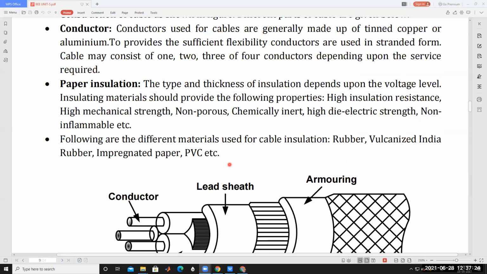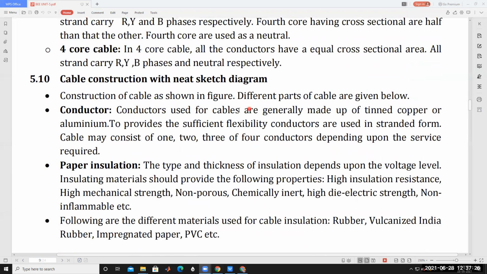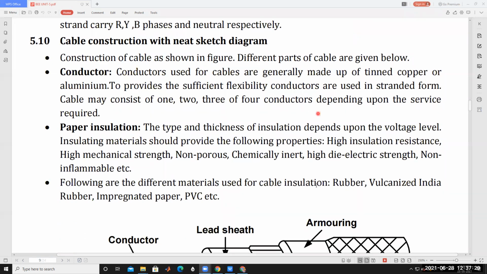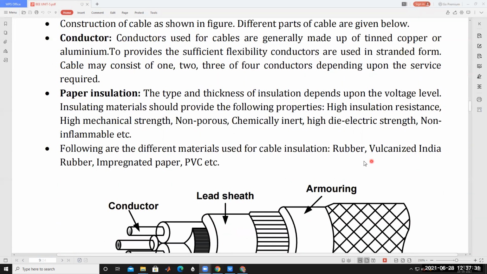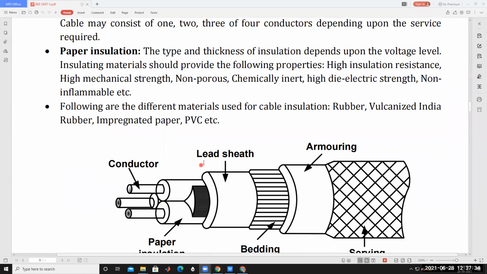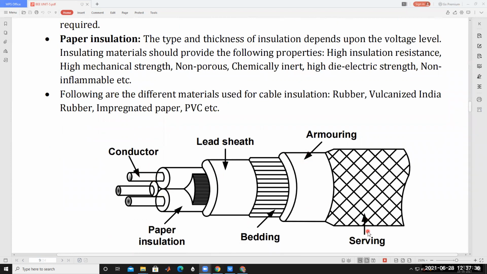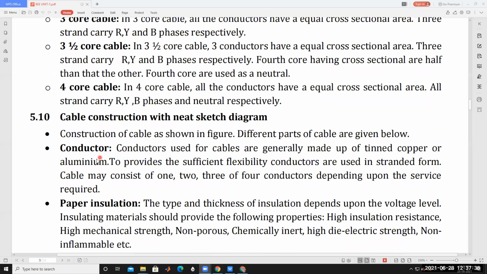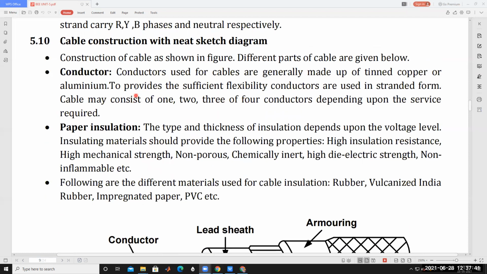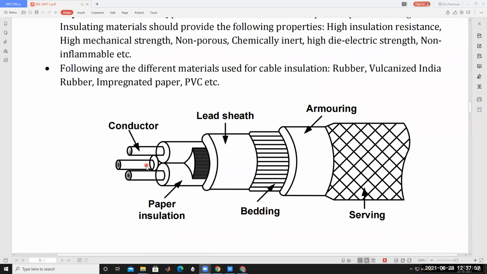Now, the construction of a cable. The different parts are given below: conductor, lead sheath, bedding, armoring, serving. First, the conductor is used to carry the power transmission from one place to another. The conductors used for cables are generally made of tinned copper or aluminum.